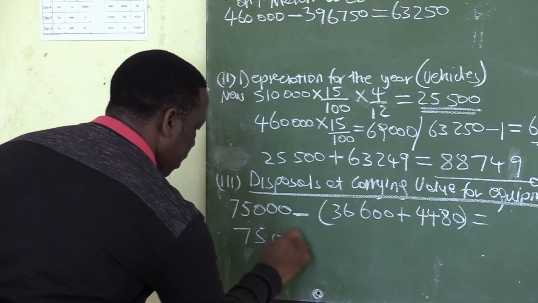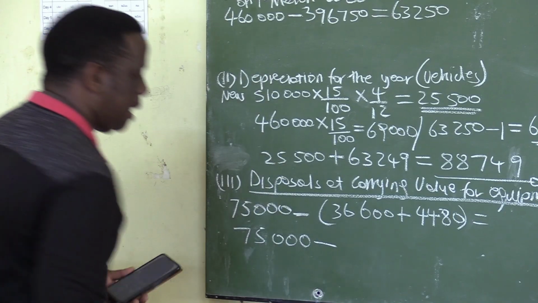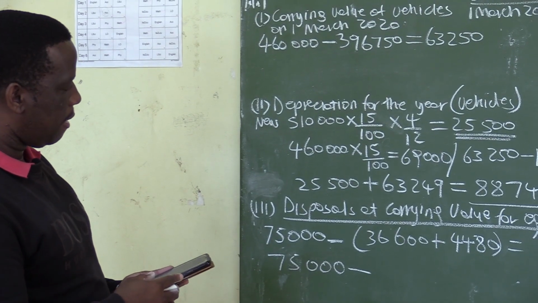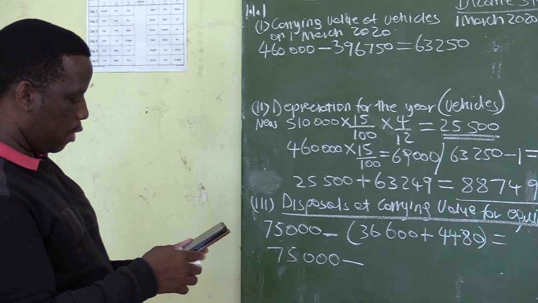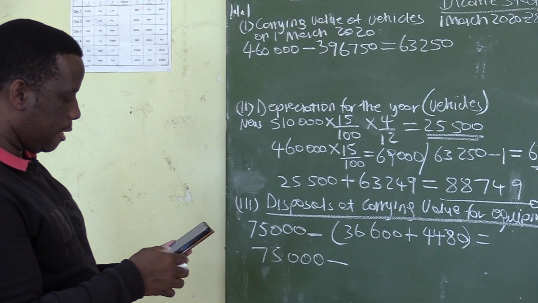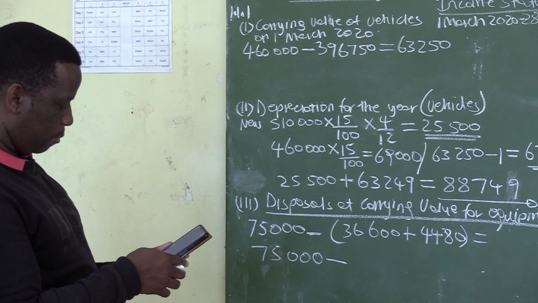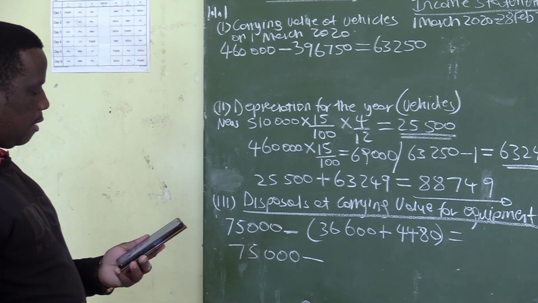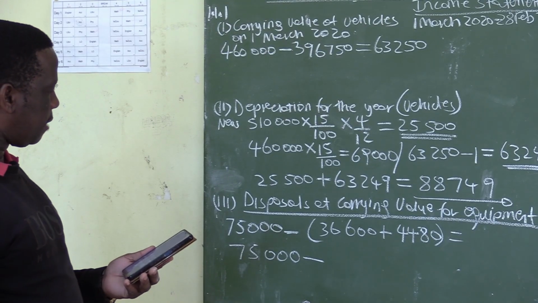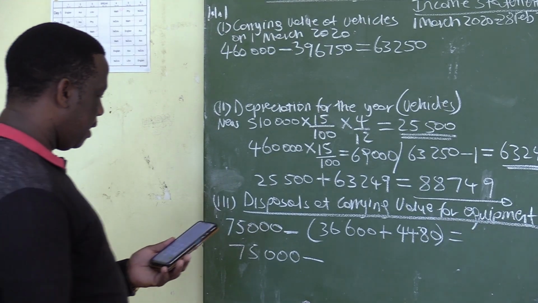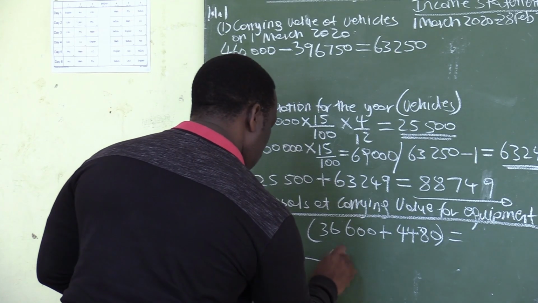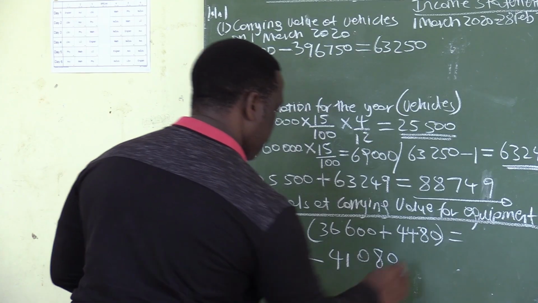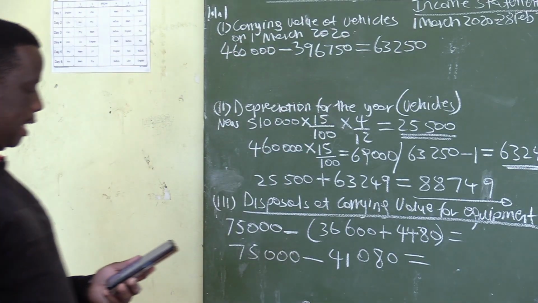depreciation up to, this is 75,000 minus 36,600 plus 4,480. 36,600 plus 4,480 is giving us a total of 41,080, equals to, let's get to the answer.